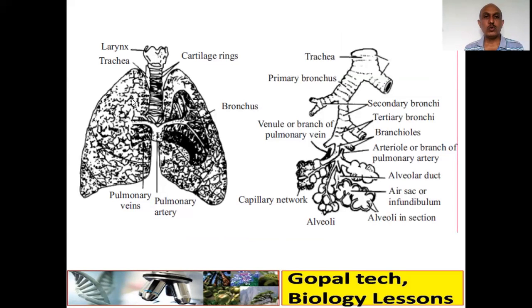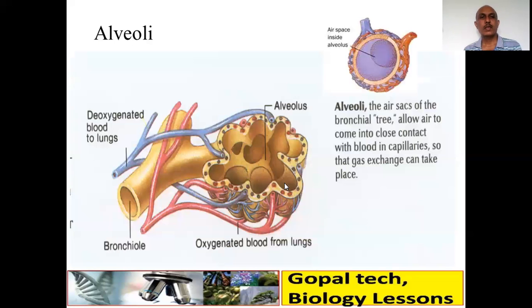Here you can see more detail about the larynx, trachea, cartilaginous ring, then the pulmonary vein and pulmonary artery. These are the bronchi. See how it is further divided into secondary bronchi and tertiary bronchi. Then here you can see the branch of the pulmonary artery, alveolar duct, air sac, infundibulum, then alveoli in a section, and they are very rich with a capillary network. This is how alveoli look.